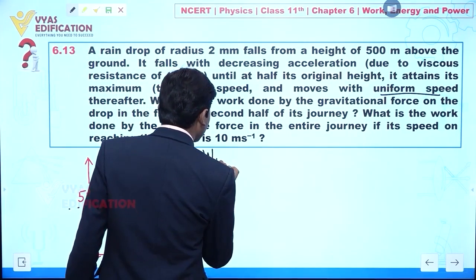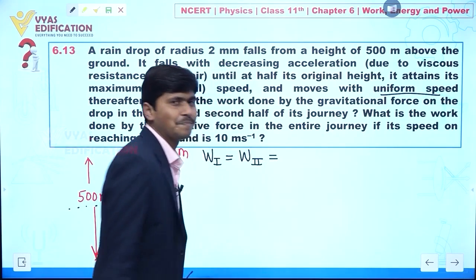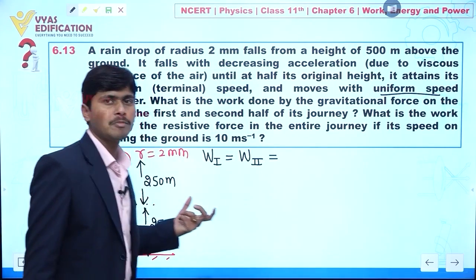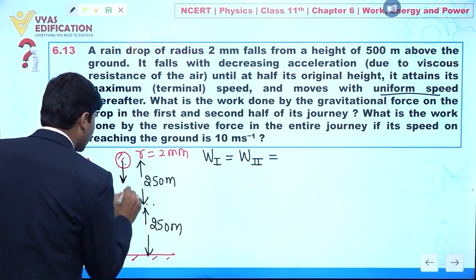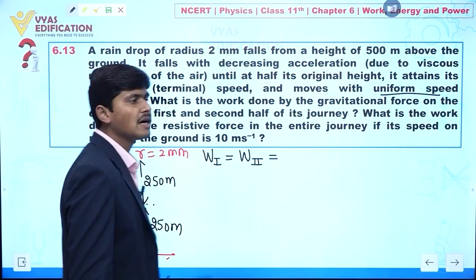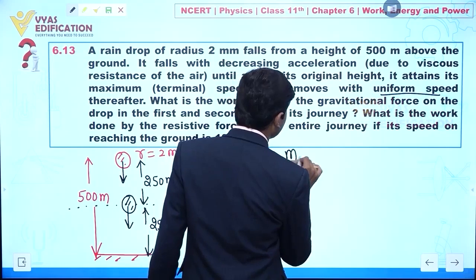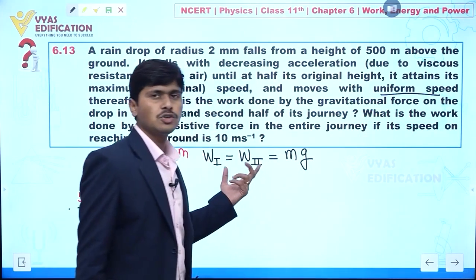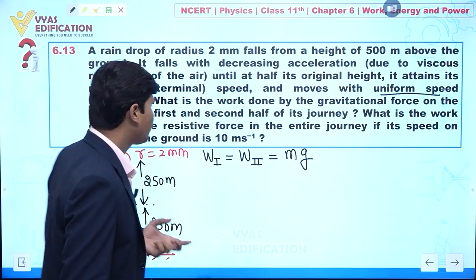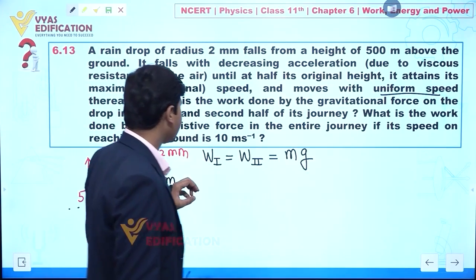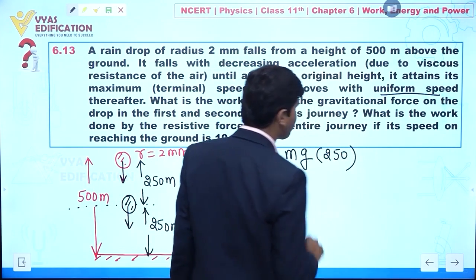The work done by gravitational force in the first half and second half will be the same, because gravitational force acts in the vertical downward direction, whether in the first half or second half. So this value will be constant and equal to force into displacement. The force acting is mg, and the displacement is 250 meter, clear.